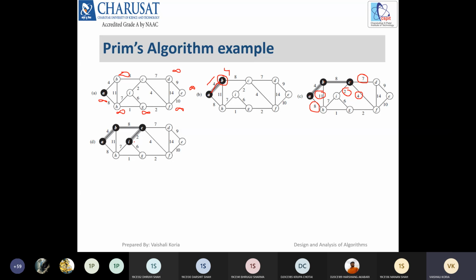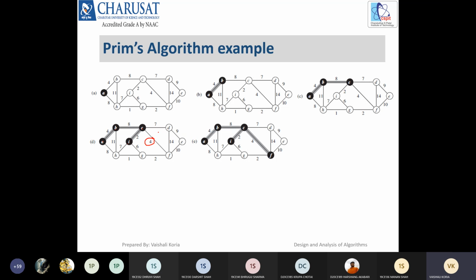Now after D, what are the possibilities we have? We have to check all the edges from A, B, C and I, and whichever has the minimum weight we will choose. So I think it will be C to F. Yes, it has 4. Then in the next step, from A, B, C, I and F, consider all the adjacent vertices' edges and choose the edge with the minimum weight.